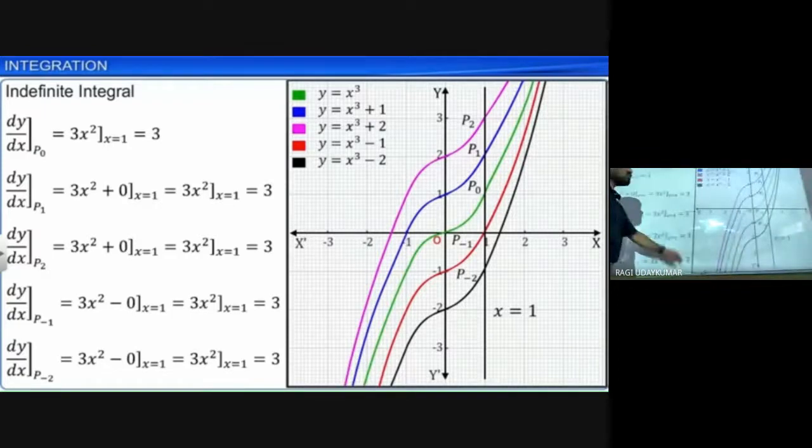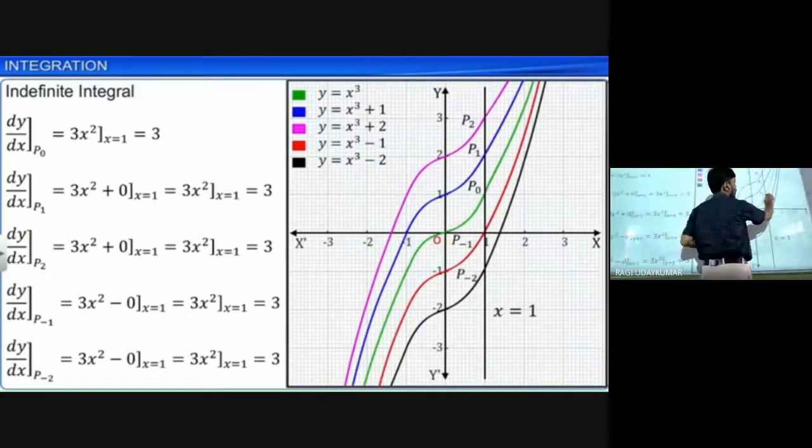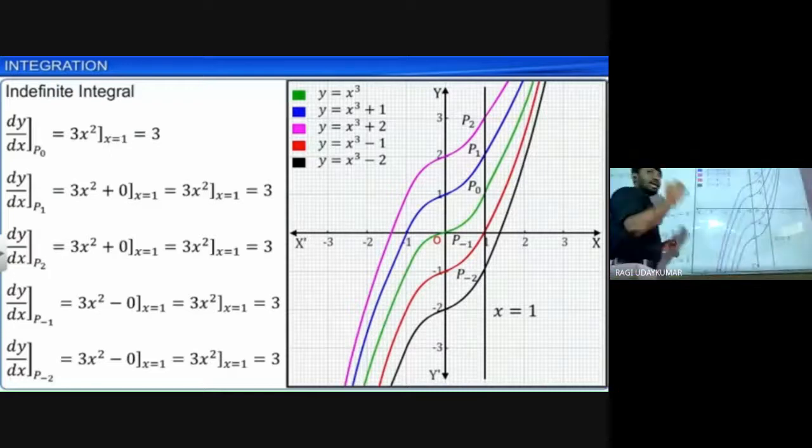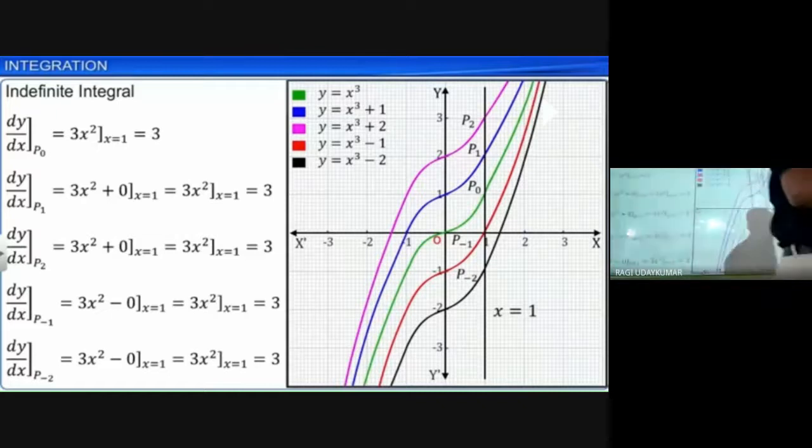So the derivative at these points p0, p1, p2, p minus 1, p minus 2. So x equal to 1 is intersecting all these curves at different points. At every point it is finding the tangent. Tangent means slope of the tangent.